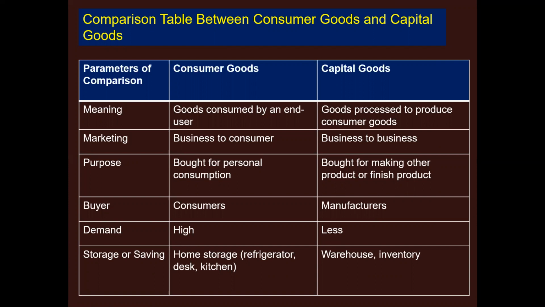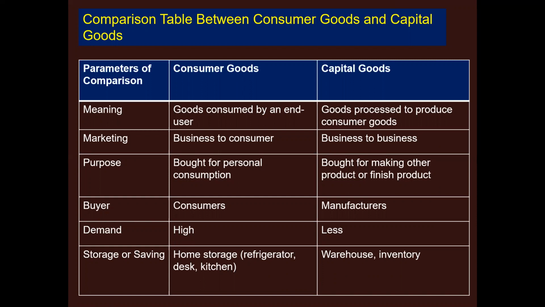Consumer goods are marketed business to consumer, whereas capital goods are marketed to business. Consumer goods are bought for personal consumption, whereas capital goods are bought for making other products or finished products. Buyers of consumer goods are consumers only, whereas the buyers of capital goods are manufacturers.